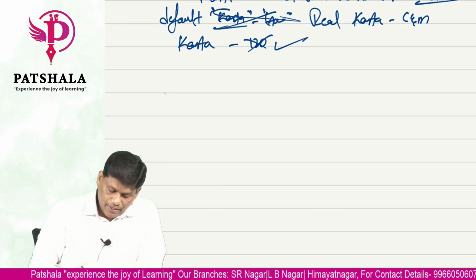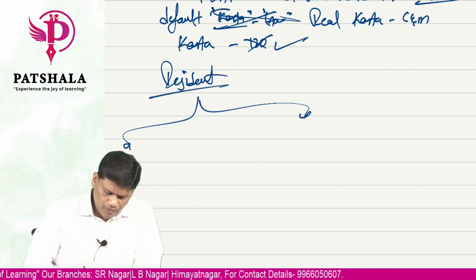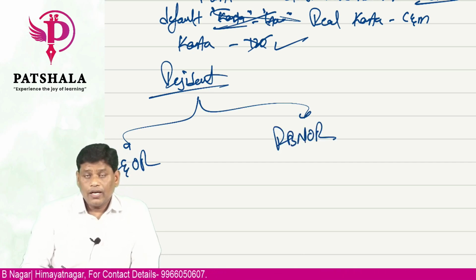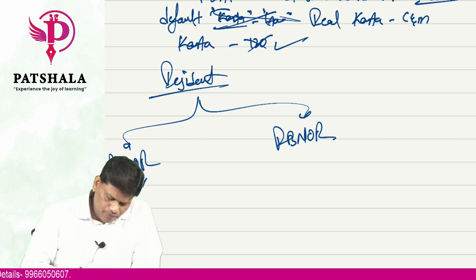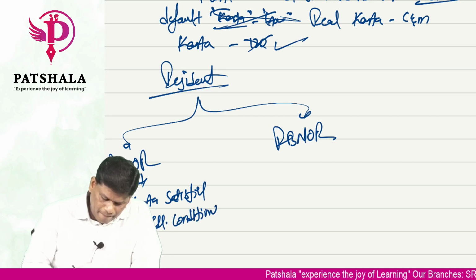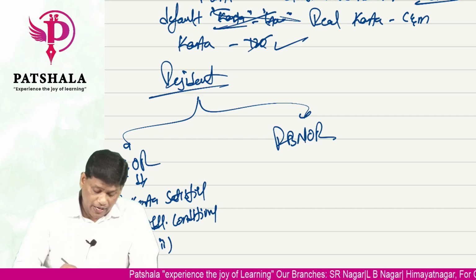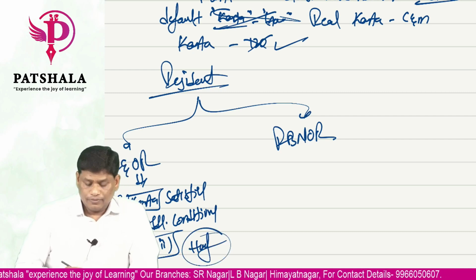Once a HUF is a resident, this resident HUF is further classified as resident and ordinary resident, or resident but not ordinary. The second part of that is purely based on Karta. So if Karta satisfies both additional conditions 1 and 2, then it is known as resident and ordinary. Who has to satisfy? Karta. Karta satisfies both, then the status will be whose? HUF's.